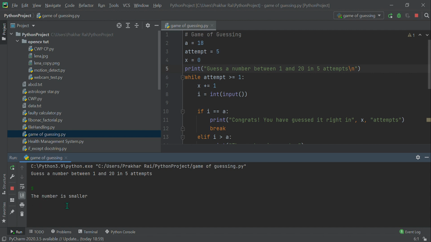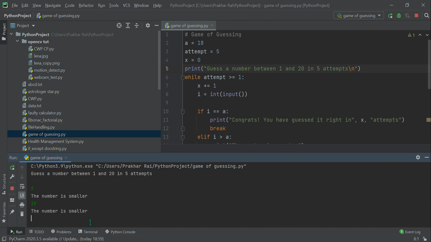So it says the number is smaller. Now we come to know that it is smaller, right? Now we have to guess a number which is greater than 5. So let's say we guess it as 10. So it says again the number is smaller. Let's say we guess a number greater than 18.